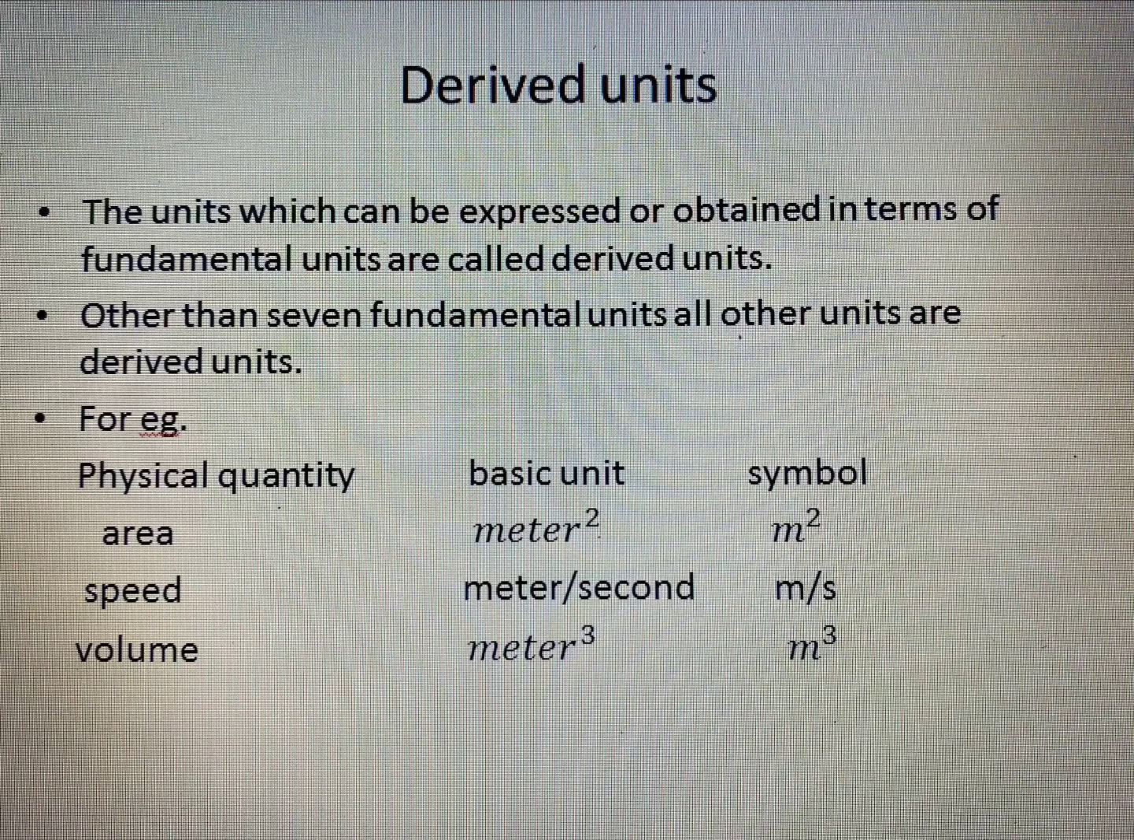If we consider speed, then speed is measured in meter per second. It is obtained with fundamental unit of length and time. Fundamental unit of length is meter and fundamental unit of time is second. Here if we consider volume, then unit of volume is meter cube, which is also obtained from fundamental unit of length. So here you can see that these derived units are obtained by using fundamental units, but you can't obtain unit of mass, length and time with the help of any other units. So they are fundamental units.